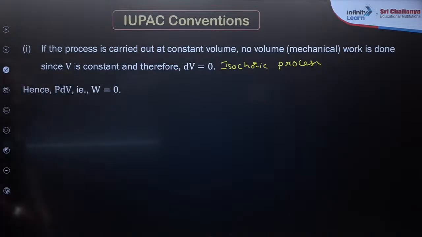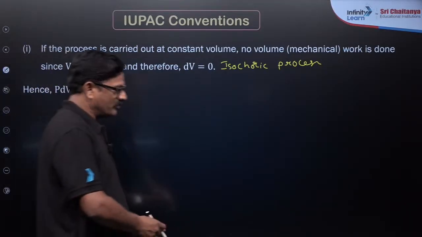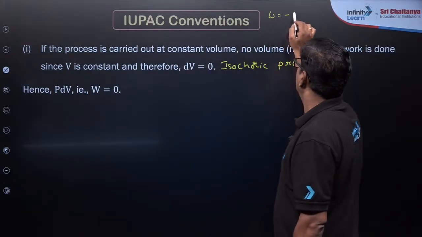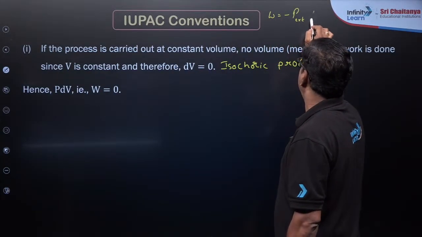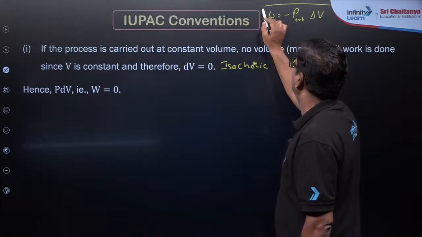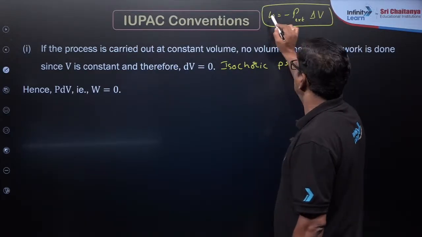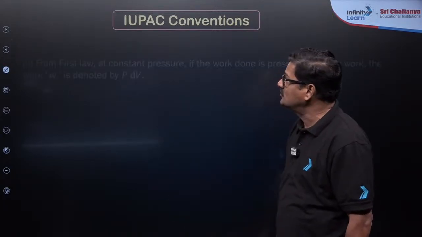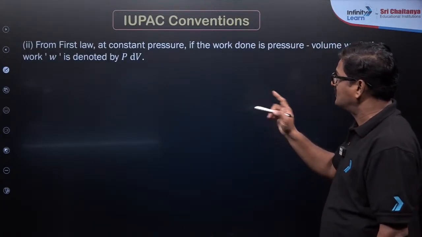And also you can say, hence PdV is equal to 0 and work done is equal to 0, because as we know, work done is equal to minus P external into change in volume. If this value is 0, the work is going to be 0. Application of first law of thermodynamics.